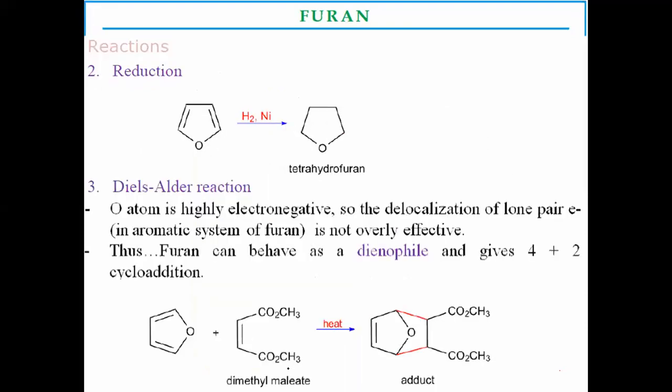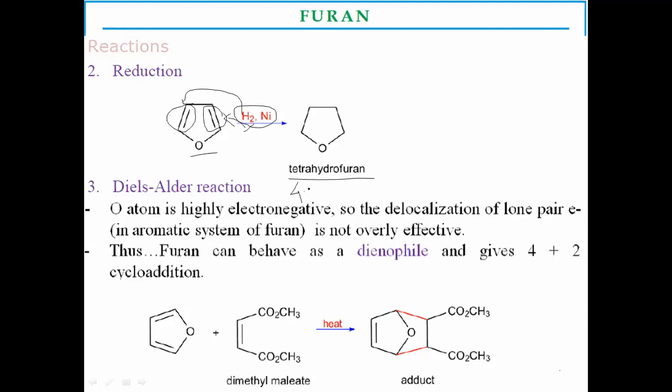Apart from electrophilic substitutions, there are reduction reactions of furans. Here furans undergo reduction in the presence of Raney nickel. There is formation of tetrahydrofuran. It means there is an addition of one hydrogen molecule on one double bond and another hydrogen molecule to the other carbon-carbon double bond.